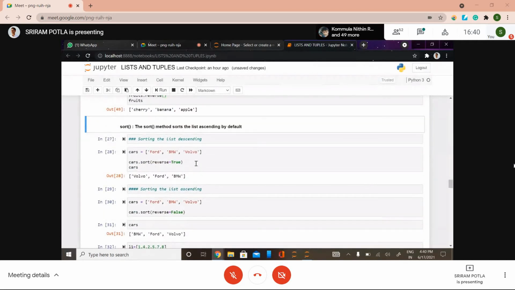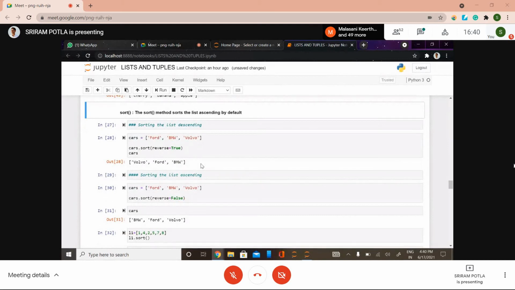So the next thing is sorting. By default, it will sort in ascending order, but whenever you want descending order, you need to give an argument, reverse equals true. So see here, we have cars equals Ford, BMW, Volvo, and I'm going to give reverse equals true.